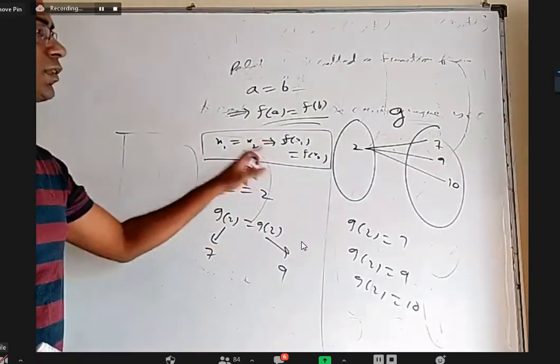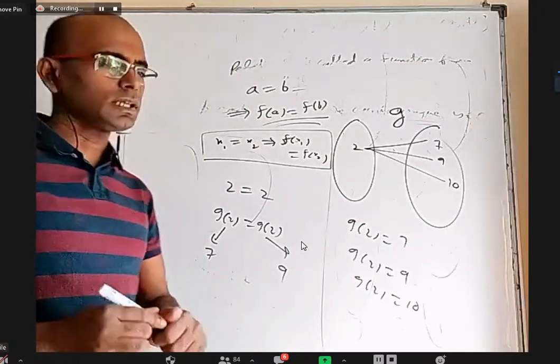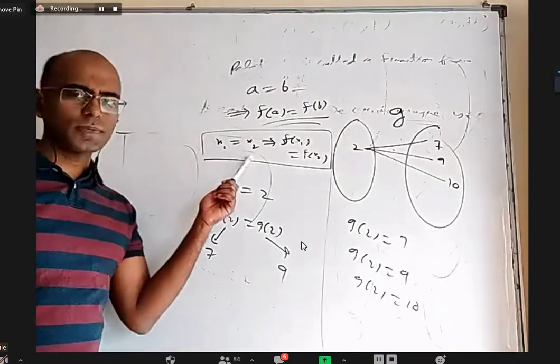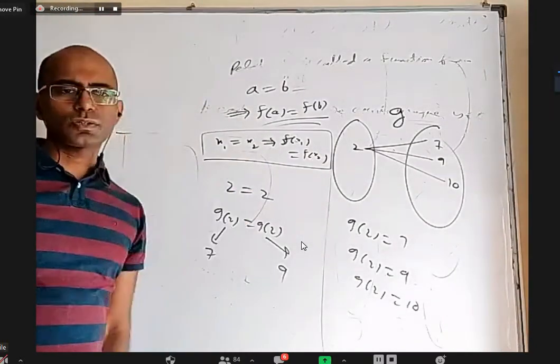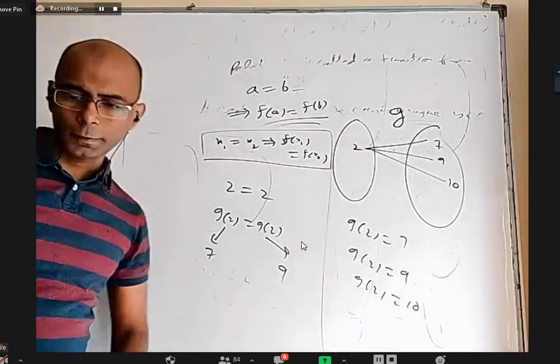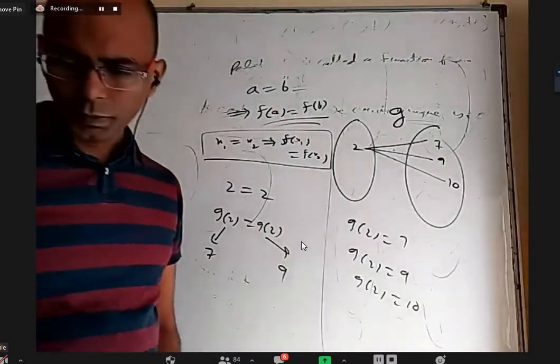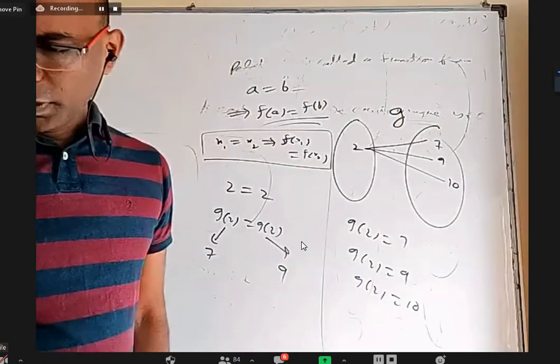This kind of statement you can only write if f is a function. If f is not a function, sometimes x1, x2 may be the same, but f of x1, f of x2 can be different like this. Okay, that is what they are explaining there. Others are all terminology.